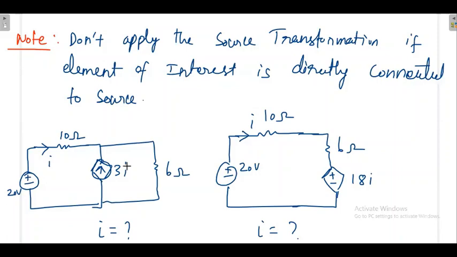But don't make this attempt, because if I is 0 here, here also 0, or if I is 1 ampere here, 3 ampere here, somebody will put I equal to 1 ampere here, put 3 ampere there, and then proceed. You can do it like that, but if you are not having proper experience, don't try that. That kind of technique you can apply once you have proper experience, otherwise it will lead to the wrong answer.